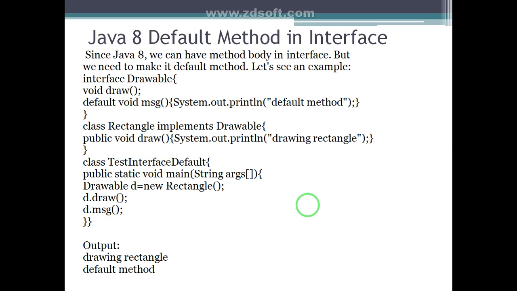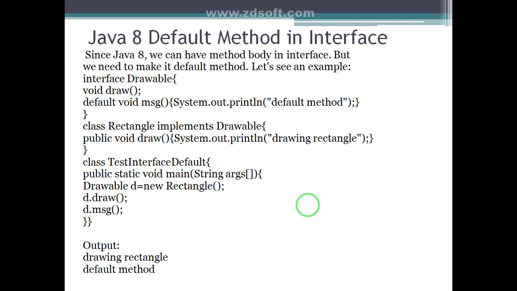Default method in interface. Since Java 8 we can have a method body in an interface, but we need to make it a default method. Let's see an example. Interface Drawable: void draw is the abstract method, and message is a default method, so it has a body.